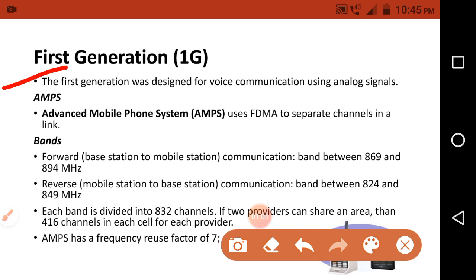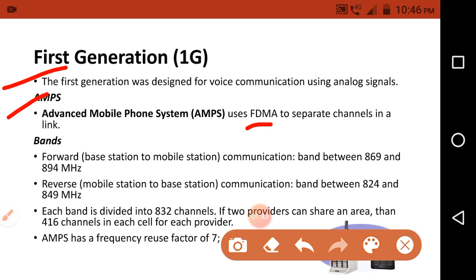Here two cellular systems communicate through analog signals. One of the standards for this analog cellular system is called the Advanced Mobile Phone System. This mainly uses the technique called FDMA, frequency division multiple access. This divides the available bandwidth of the link into channels, and each channel has a different frequency band.